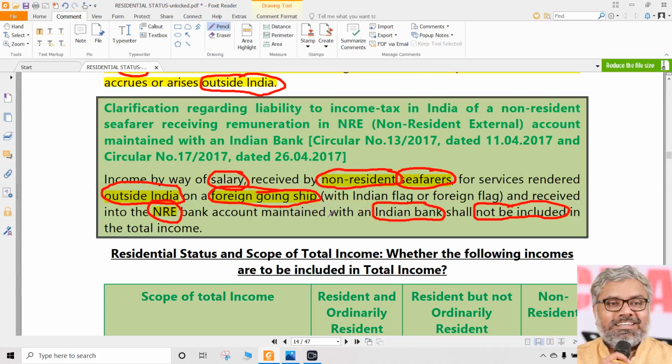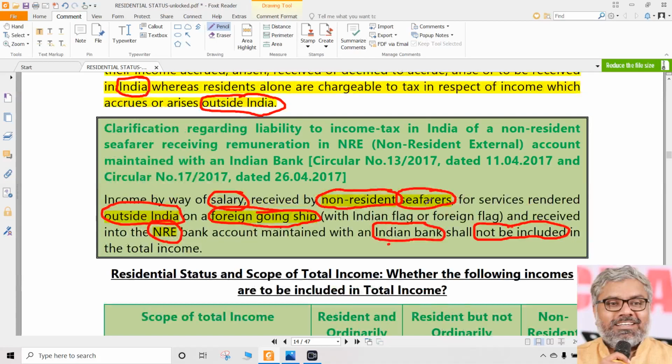So probably, I don't know, probably some stupid assessing officer would have thought just because the bank account is Indian, this income also is taxable. Naturally, that is absolute rubbish. It is not taxable. We don't need a circular for that. It is very unfortunate that we needed a circular for such obvious things.